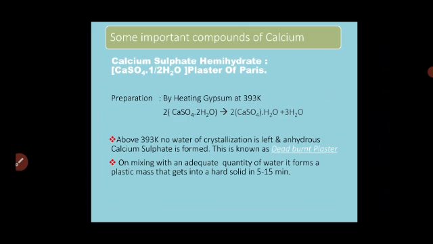Okay, one more compound of calcium, that is calcium sulfate hemihydrate. Calcium is Ca, sulfate is SO4, CaSO4, hemihydrate. Hemi means half, hydrate means water molecule, so it consists of half a water molecule, and its common market name is plaster of Paris.